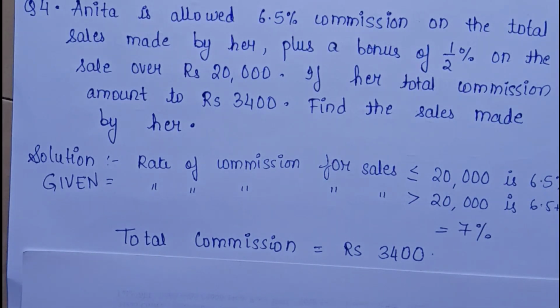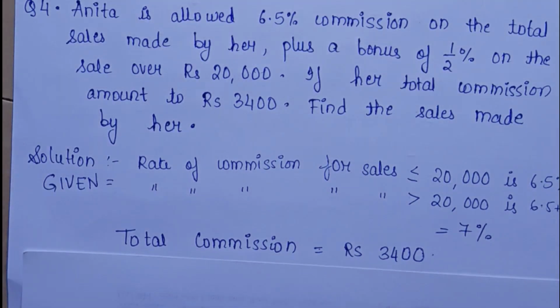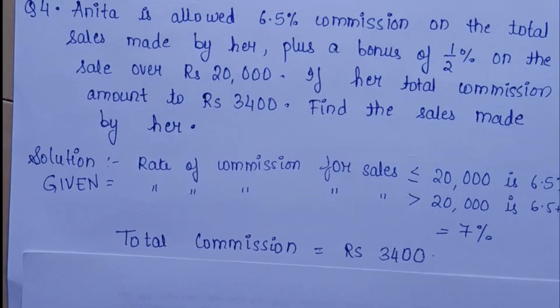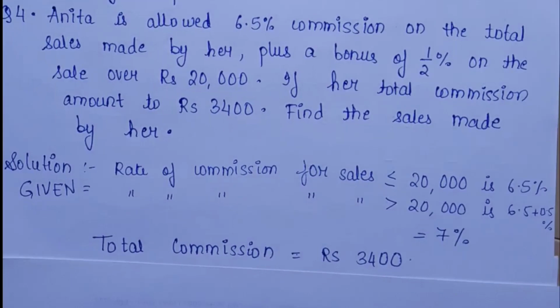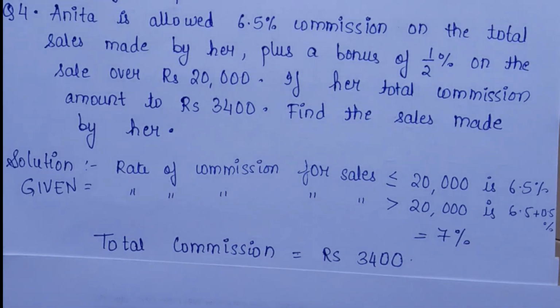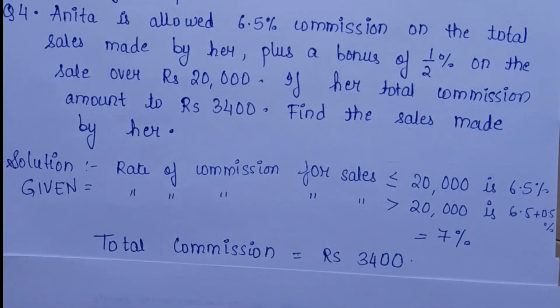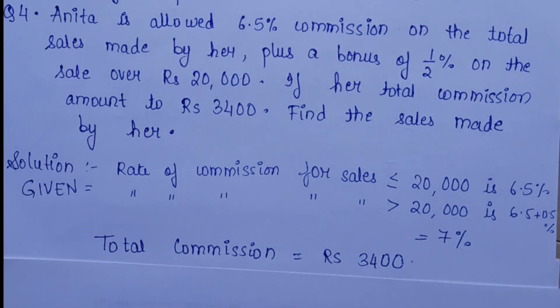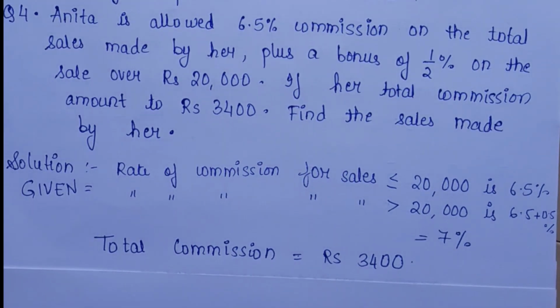The rate of commission for sales greater than 20,000 is 6.5% plus 0.5%, which is equal to, you add 6.5 plus 0.5, which is equal to 7%. The next thing that is given to you is your total commission. It is a very useful data, and what you need to find out is the total sales made by her.